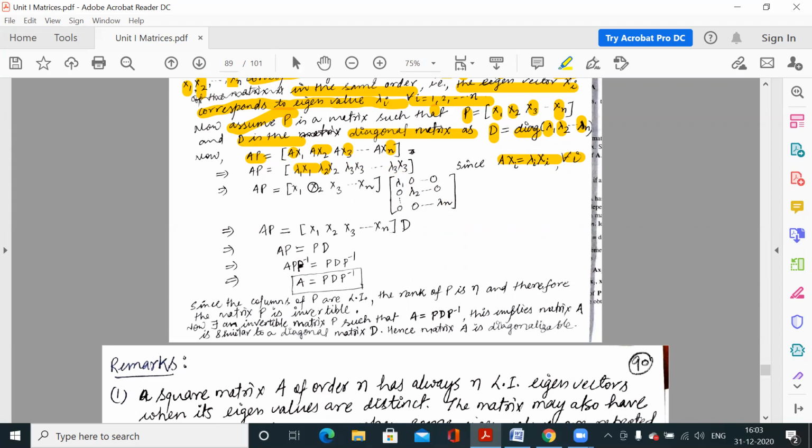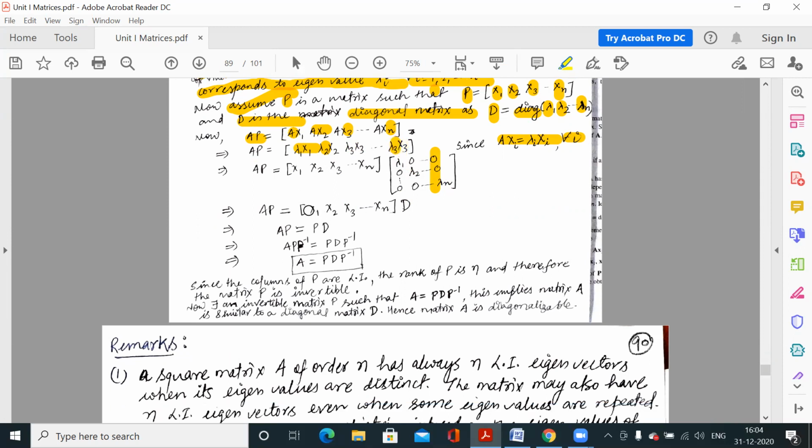x1 lambda 1, 0 x2, 0 x3, 0 xn. So the first element would be lambda 1 x1. Similarly, if you multiply this row to the second column, then 0 x1, lambda 2 x2, 0 x3, 0 xn. So the second element is lambda 2 x2. Similarly, for the last element, if you multiply this row to the last column, then 0 x1, 0 x2, 0 x3, up to lambda n xn. So the last element is lambda n xn.